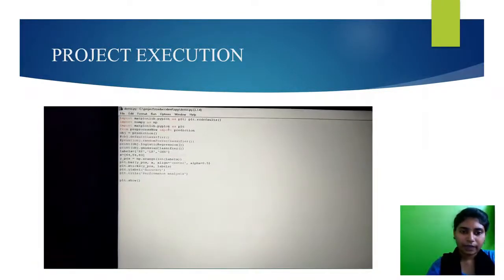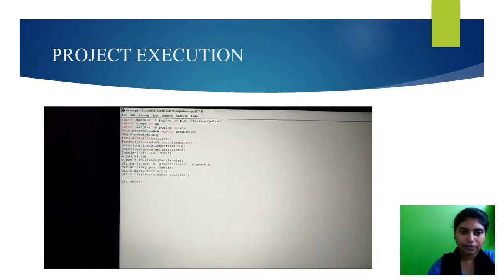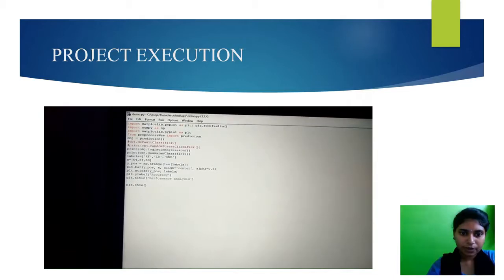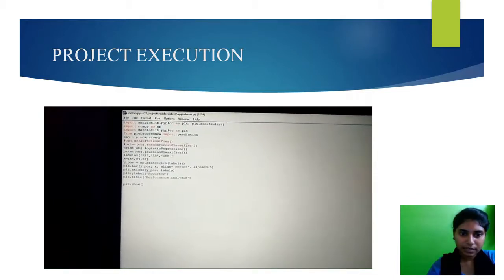Next, we have to execute the main part of our project, the analysis part. We are running the analysis of our 3 algorithms here.